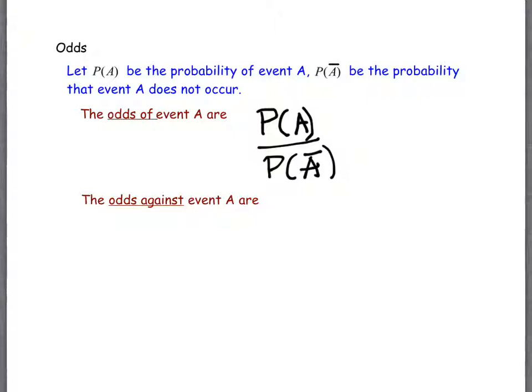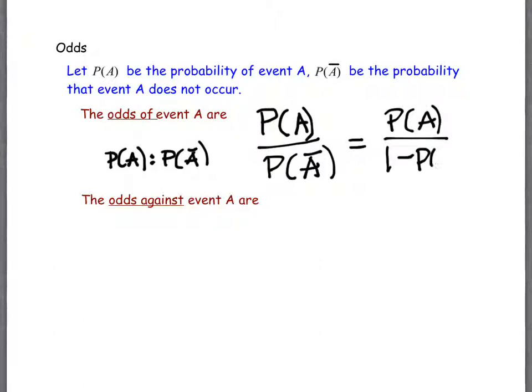Okay? That's where you've seen it used. And it doesn't have to be written as a ratio. You can have it written like a ratio like this too. We're going to be working with it mostly in terms of a fractional point of view, but it can be written as a ratio with a colon between them, and that would be fine. An equal way of writing this would be writing it as the probability of event A divided by 1 minus the probability of event A, because the probability of the complement is 1 minus the probability of the event. And we've encountered that in a couple of sections now.